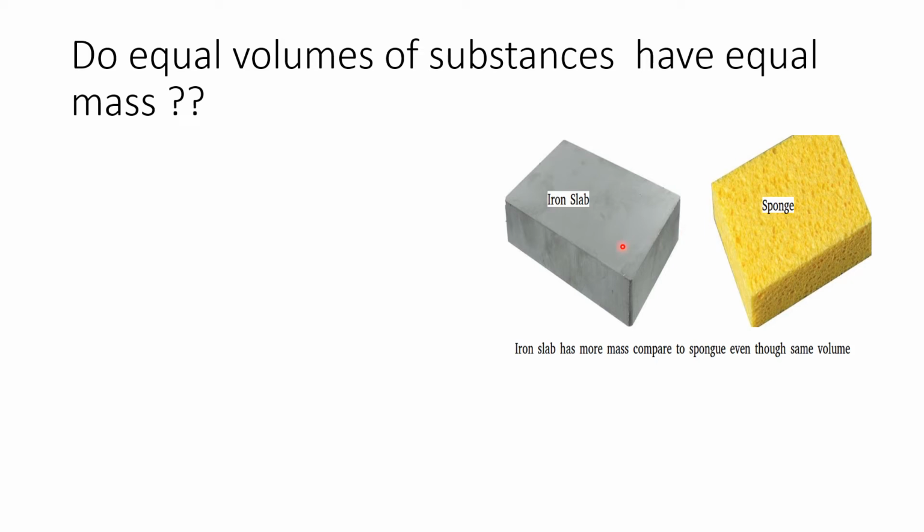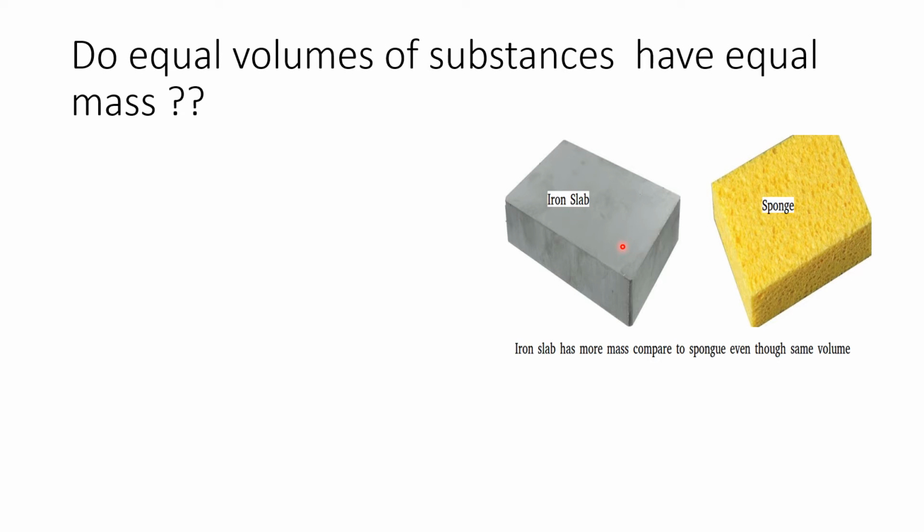Mass and weight we use as the same thing now, even though we are going to understand that there is a difference between mass and weight. But the more the mass, the more will be the weight anyway. So just try to lift the iron slab in your right hand and the sponge in your left hand.